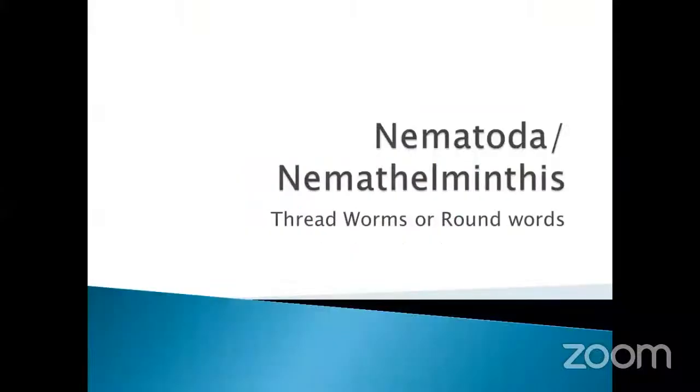Okay, good evening, everyone. So today's topic we are going to start is the phylum Nematoda, Nemathelminths. What are these called? These are called thread worms. They are like thread or round worms because they coil themselves and make a round appearance.